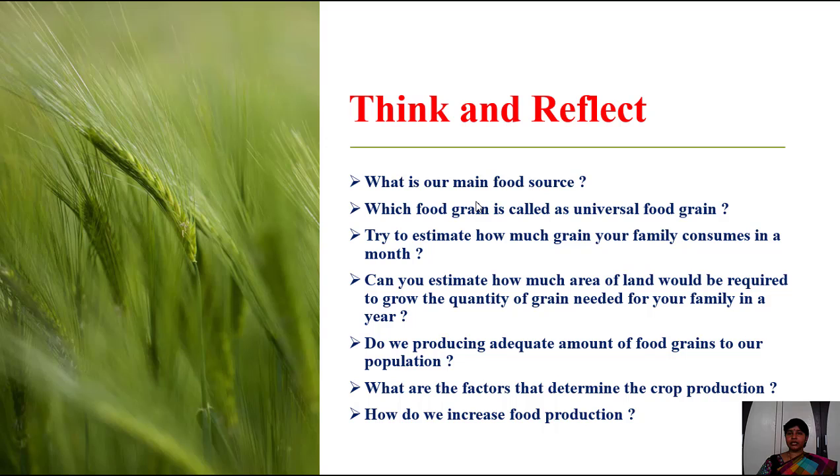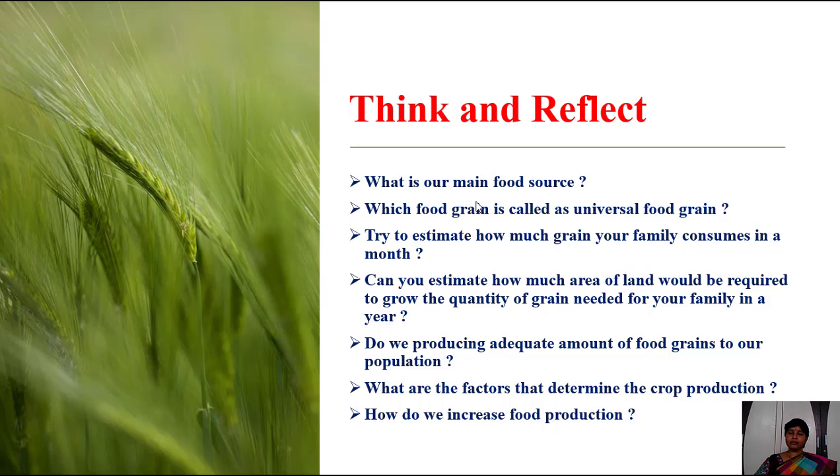Mainly the food which we are getting from plants and also animals, and some food sources which are not related to plant or animal, that is salt which we are getting from the mines and also from the oceans. Ocean water or sea water is changed into salt when we dry it, and also we are getting rock salts from the mines. That means the main food sources are plants and animals.